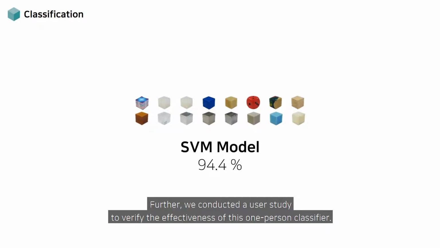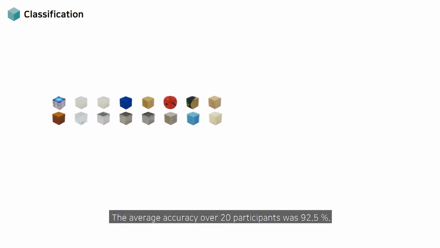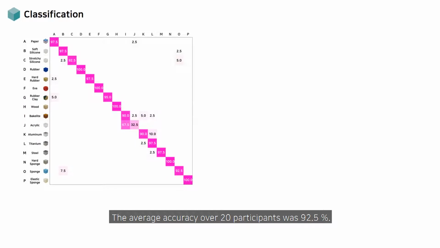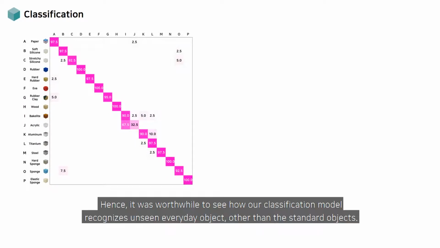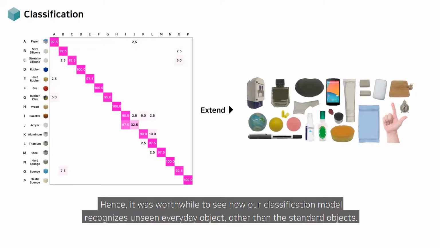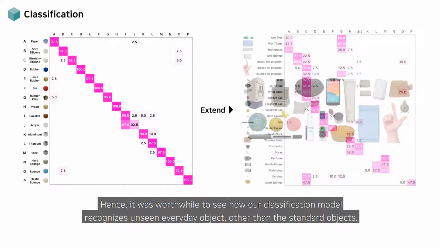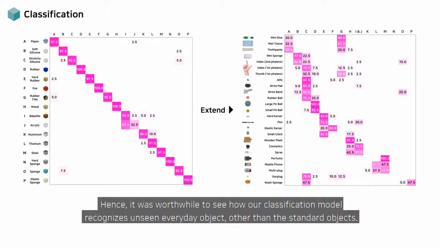Further, we conducted a user study to verify the effectiveness of this one-person classifier. The average accuracy over 20 participants was 92.5%. Hence, it was worthwhile to see how our classification model recognizes unseen everyday objects, other than the standard objects.